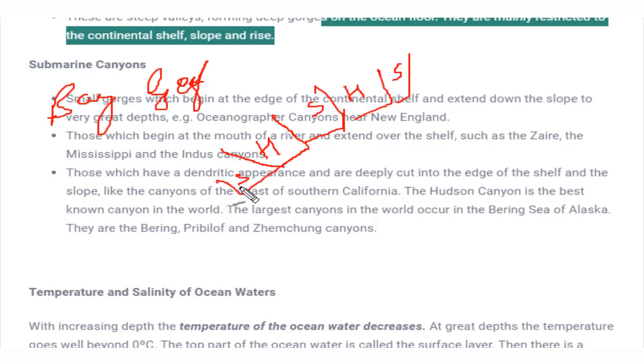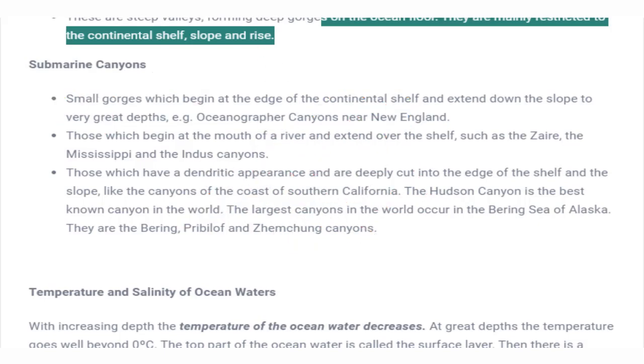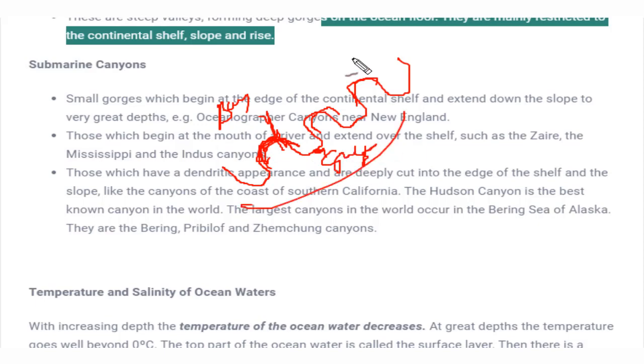And again, if we draw one soft and hard, what will happen during erosion? If this is the ocean water, when it strikes this surface, it continues to strike over here. After the striking, the soft part of the rock will be eroded. See, this will happen. So this is eroded, and this is also eroded. The part which moved backward would be called a bay, and the part which is in front would be called a gulf. So this is the simple formation of bay and gulf.